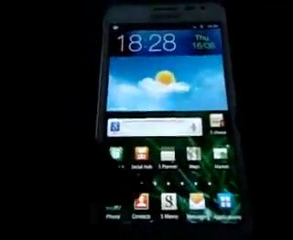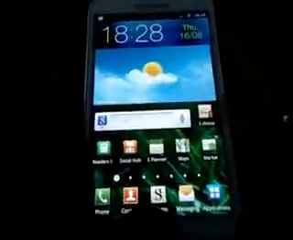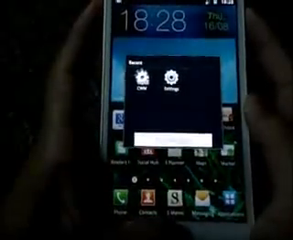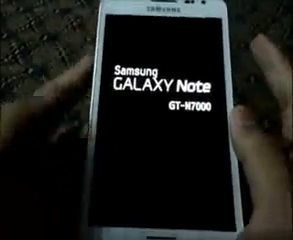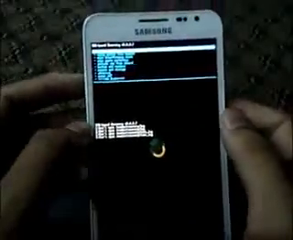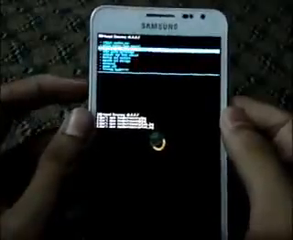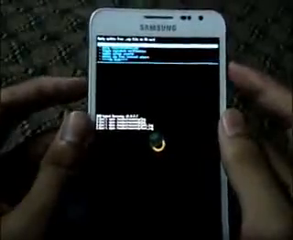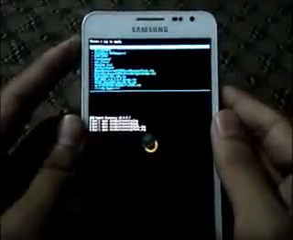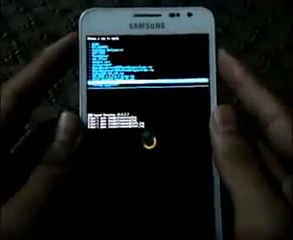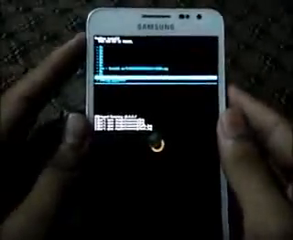Once that's done, reboot into recovery by holding the volume up, power and the home keys. Okay, let go of the buttons once you see this. So this is the clockwork based recovery. What you do is choose install zip from SD card and navigate to the link 1, that is the cyanogenmod9.zip, and hit yes install.